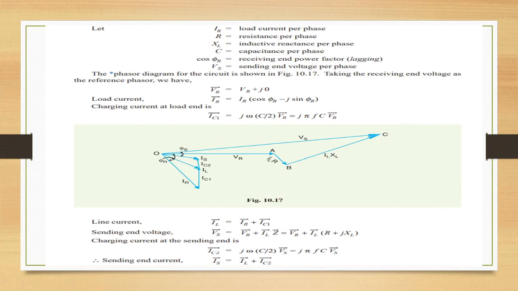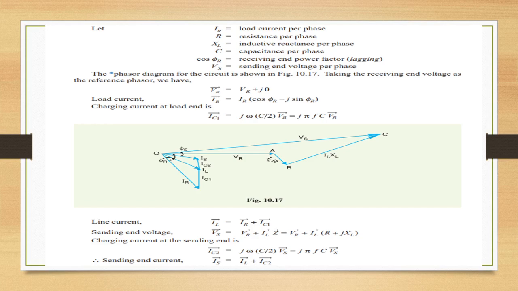So IR is the load current per phase, R is the resistance per phase, XL is inductive reactance per phase, C is the capacitance per phase, cos phi R is the receiving end power factor, which is lagging, and Vs is the sending end voltage per phase. The phasor diagram of the circuit is shown in the figure, taking the receiving end voltage as the reference phasor.